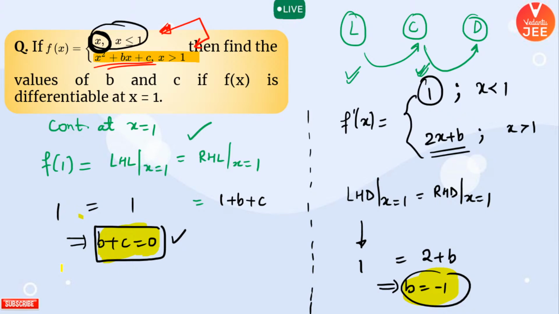We were only concerned about wherever the definition of the particular function is changing, and the definition is changing at x equal to 1. Hence at x equal to 1 we can equate left hand derivative and right hand derivative because the function is given differentiable to us. With this we can easily get the value of b. Once we got the value of b, we can easily get the value of c, and minus 1 and 1 are the values of b and c respectively.